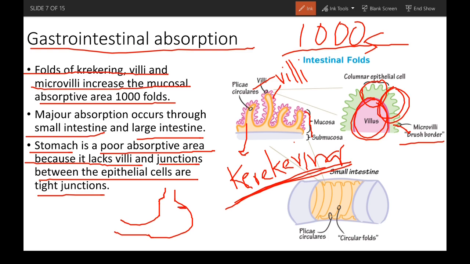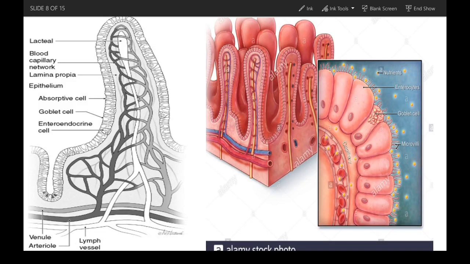There are no villi present in the stomach, so rarely any absorption occurs here, except a few drugs like aspirin can be absorbed and alcohol can be absorbed in small quantities, but that's it, right?